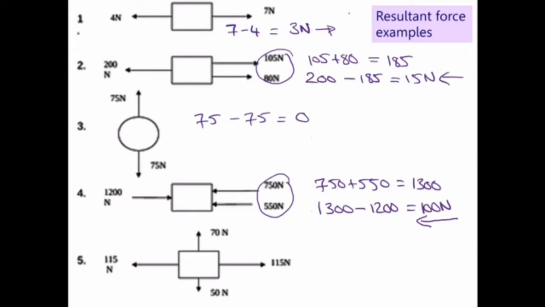Number 5, we've got 115 newtons to the left and 115 newtons to the right. Those we take away and end up with 0. And then we've got 70 newtons up and 50 newtons down, so we end up with 20 newtons up. When you are doing your resultant force, look for pairs of forces that are opposite each other. So in that last example, I have to treat the 70 and the 50 separately from the two lots of 115 because they're not in line with each other.